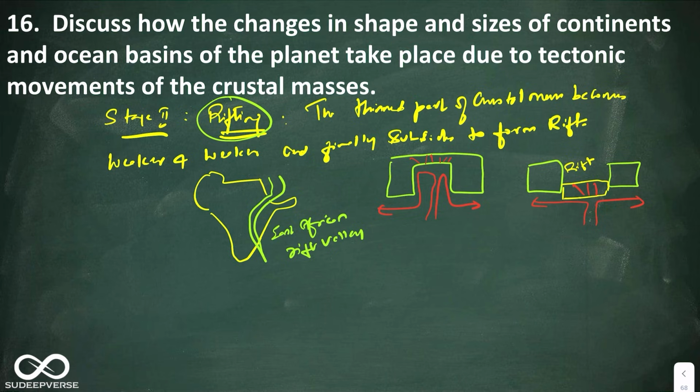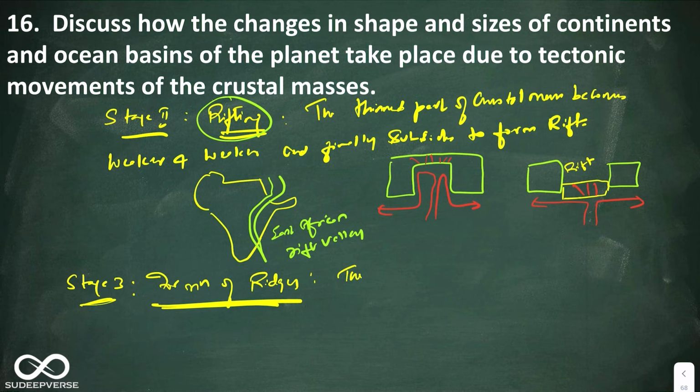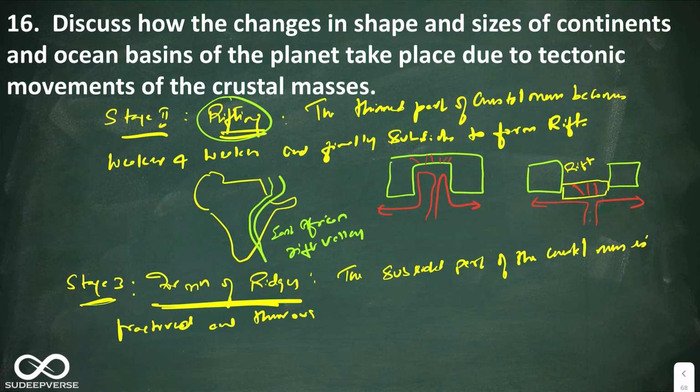Let us go to the third stage, stage 3. You can say formation of ridges. Here you can say the subsided part of the crustal mass is fractured, and through these fractures, the magma enters and erupts onto the surface.